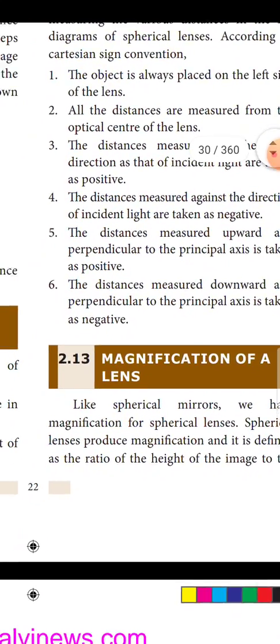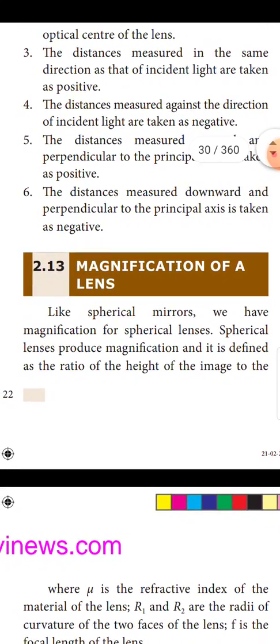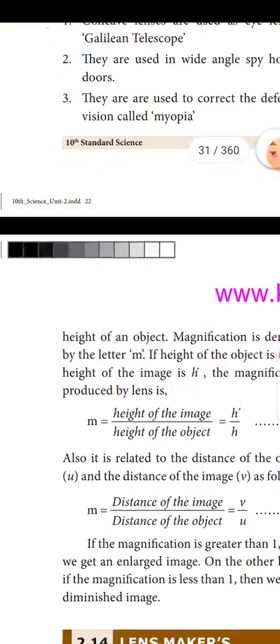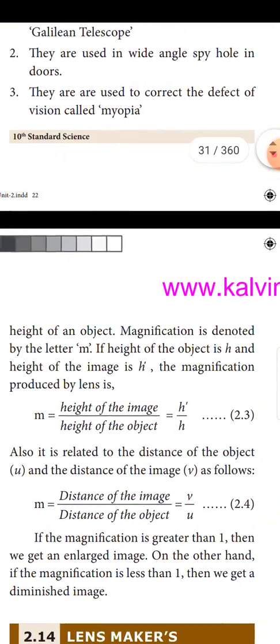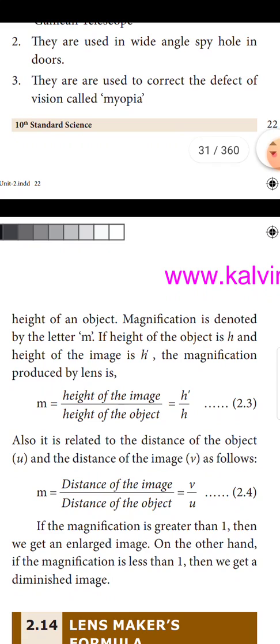Magnification of a lens. Like spherical mirrors, spherical lenses produce magnification, and it is defined as the ratio of the height of the image to the height of the object. Magnification is denoted by the letter M. If the height of the object is h and the height of the image is h dash, the magnification produced by the lens is M equals height of the image by height of the object, that is h dash by h. Also it is related to the distance of the object u and the image v. M is equal to distance of the image v by distance of the object u.